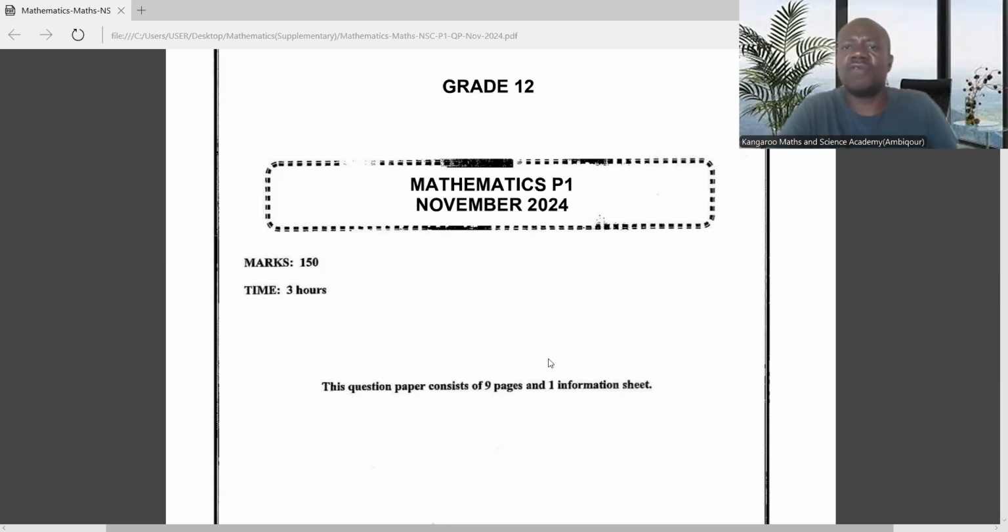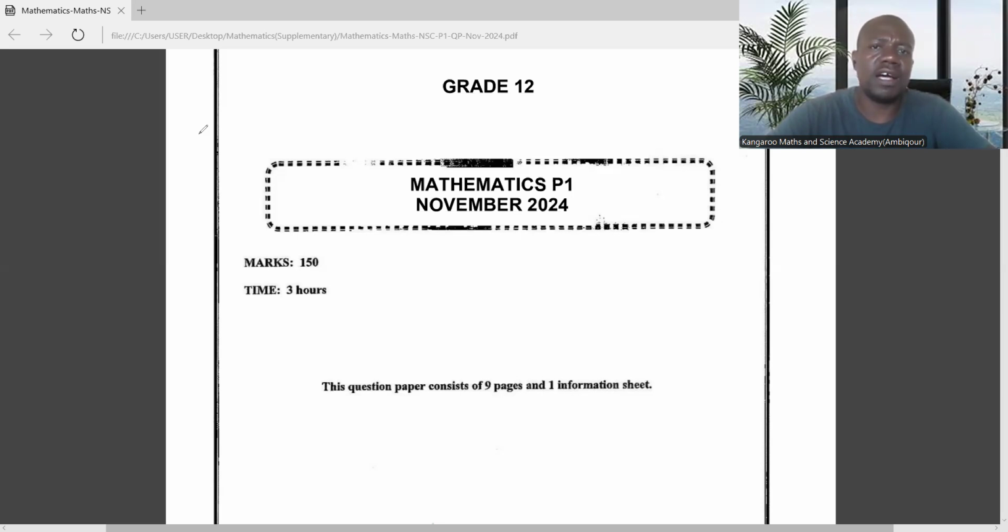I just want to give some advice to the grade 12 candidates who will be sitting for their supplementary examination. In terms of your preparation, when you are preparing for your supplementary trial examination, I want to give you advice on what you should follow in your preparations, particularly in both maths and physical science. But for now, I'll talk about mathematics, focusing particularly on paper 1.